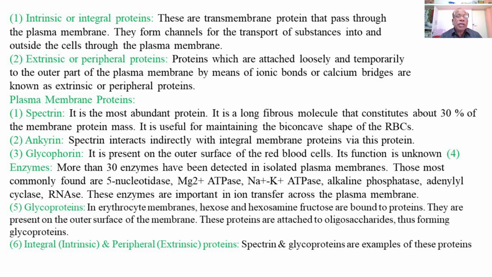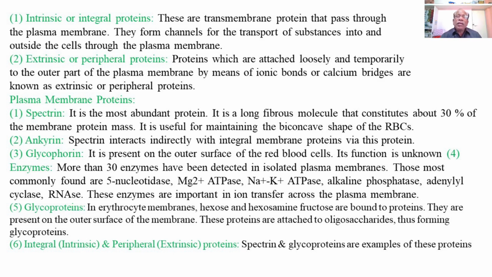They are present on the outer surface of the membrane, attached to oligosaccharides.